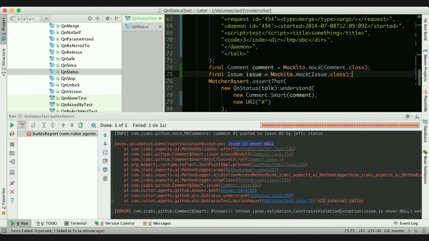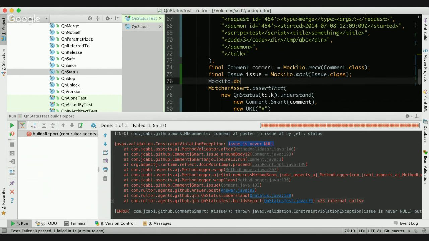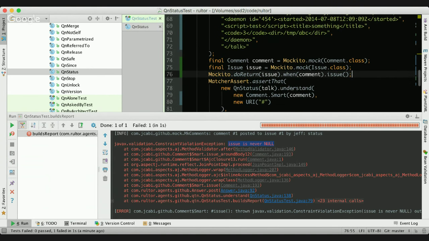Then we need to make sure we return the issue when somebody asks for it from the comment. That's the problem. I understood it because of the stack trace.